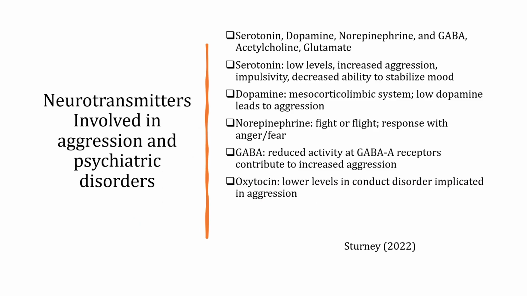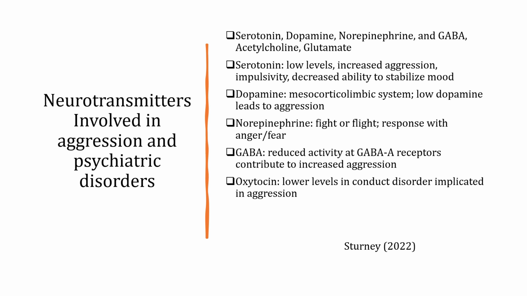Neurotransmitters involved in aggression and psychiatric disorders include serotonin, dopamine, norepinephrine, GABA, acetylcholine, glutamate, as well as oxytocin. Serotonin is a major regulator of mood and behavior and is thought to have an inhibitory effect on aggression. Dopamine, a neurotransmitter associated with reward or motivation, is also implicated in aggression. Noradrenaline is another neurotransmitter involved in the fight or flight response, which may enhance aggression.